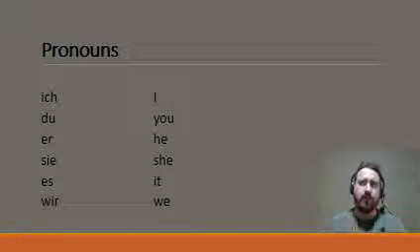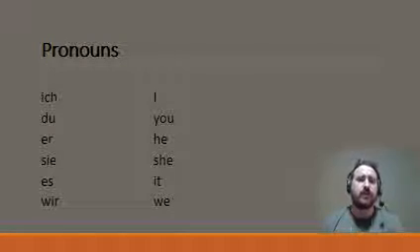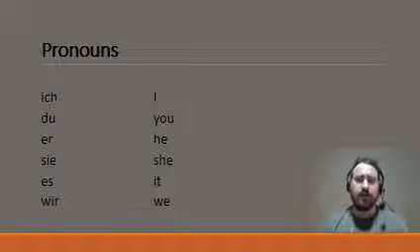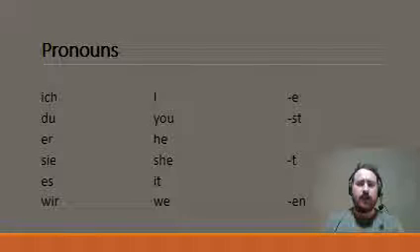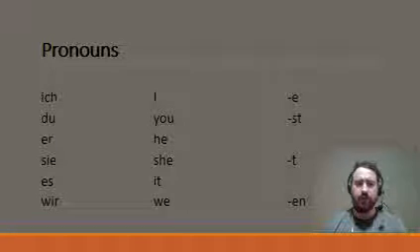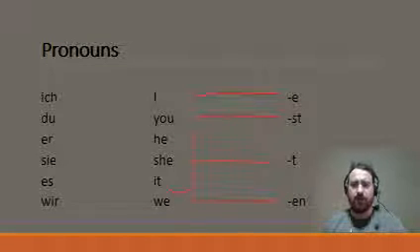And depending on how we're using the verb, we're actually going to change the verb ending. And we've talked a little bit about the process before. We've called it E Street 10 or E Street 1010, verb endings. And you can see here the verb endings for each one. So you can see that when we're talking about I, for example, ich spiele, you can see how the verb ending is E. When we're going to talk about you, it's going to end in ST. With he, she, and it, it's actually all the same. They all end in T. And when we talk about we, our verb is going to end in EN. And you can see here that it is all E Street 1010.